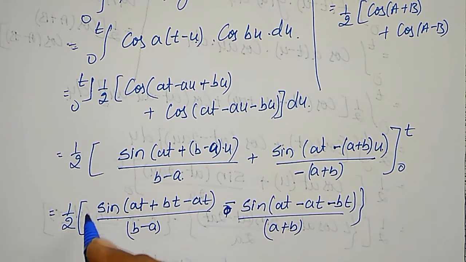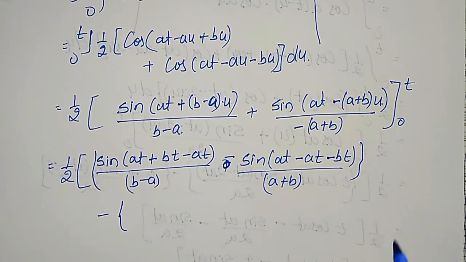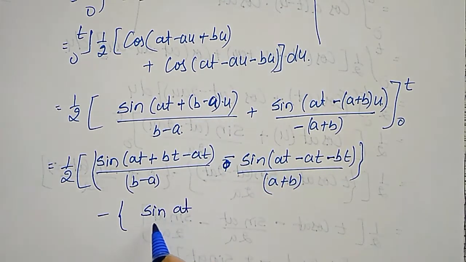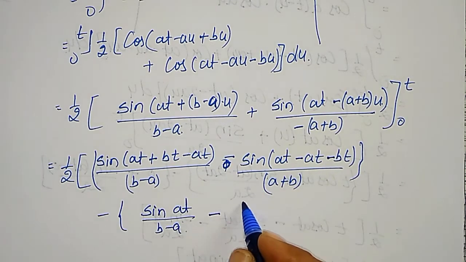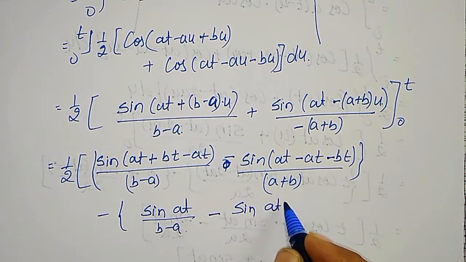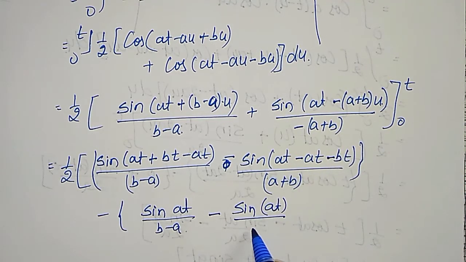This is my upper limit substitution minus lower limit substitution. Lower limit is u equal to 0, therefore this will become 0, therefore sine at divided by b minus a minus sine at divided by a plus b.